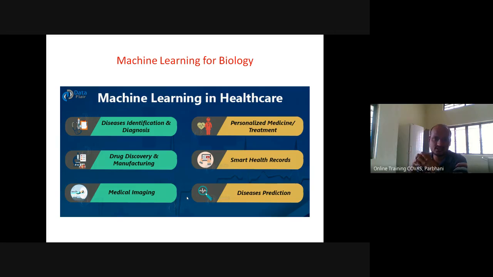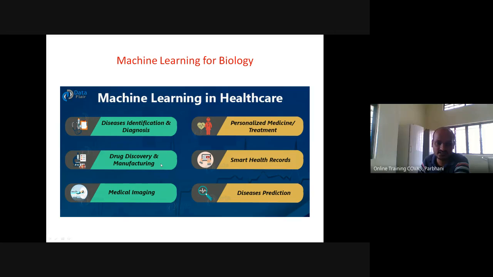So coming to our biological patient, we are already discussing that disease identification can be done. Then personalized medicine. Nowadays we are giving the same drug to all people. The drug is tested, clinical trial is done, and the same drug is given to all people. But individual people or individual animals may have different genetic makeup. It may respond to the drug or it may not. So based on this, a personalized medicinal treatment can be given.